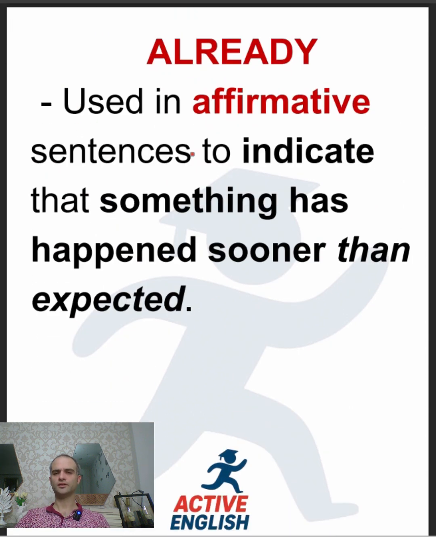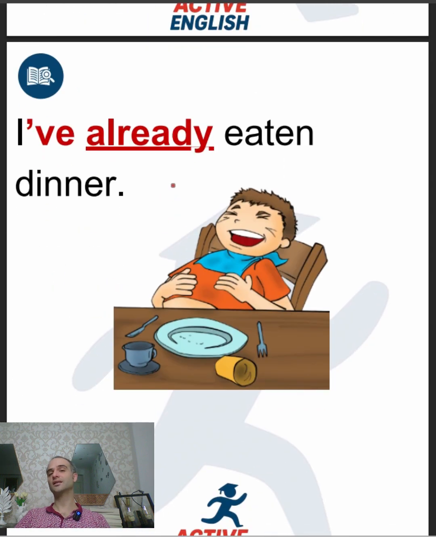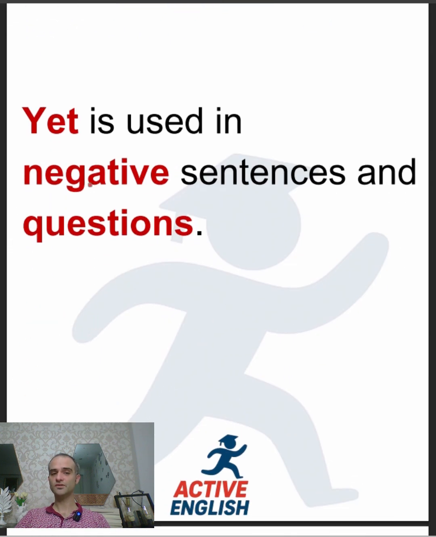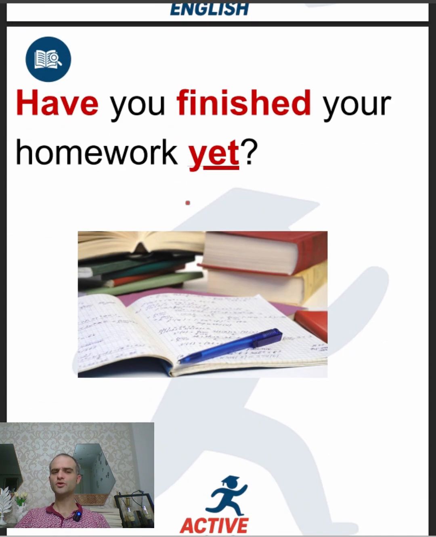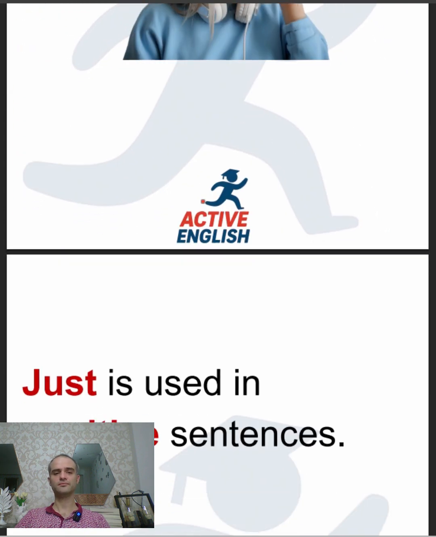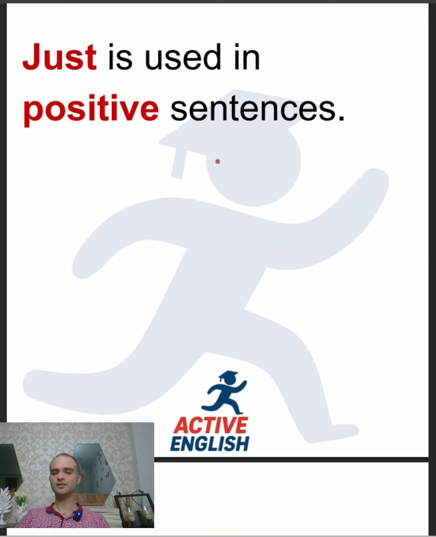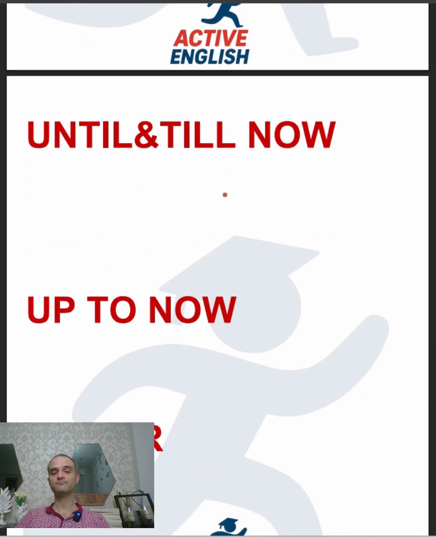Already is another important indicator of present perfect. It is used in affirmative sentences to indicate that something has happened sooner than expected. I have already eaten dinner. Yet is used in negative sentences and questions. Have you finished your homework yet? She hasn't called me yet. Just is used in positive sentences. He has just left the office.